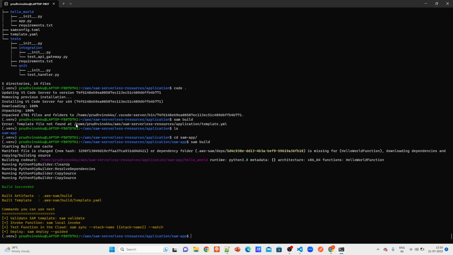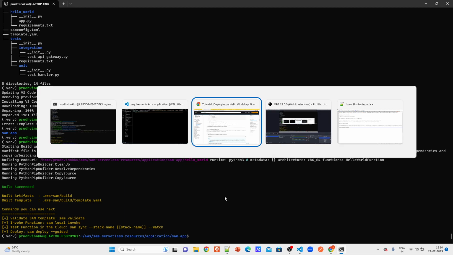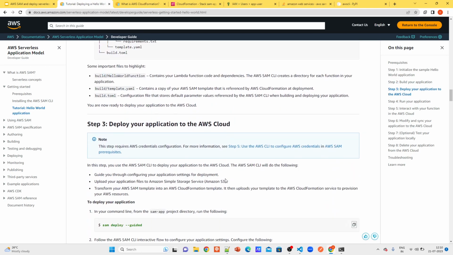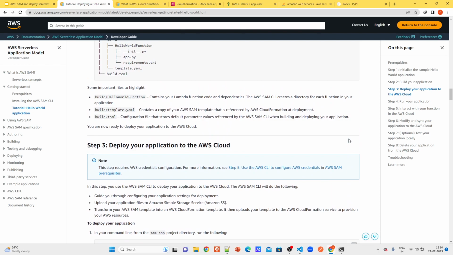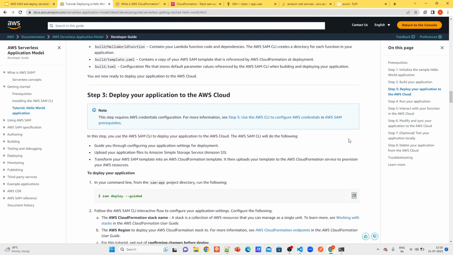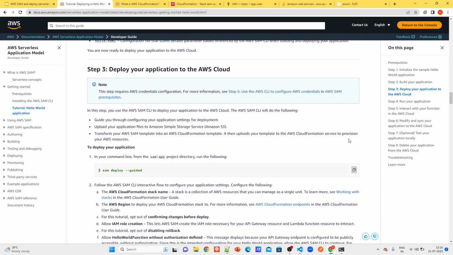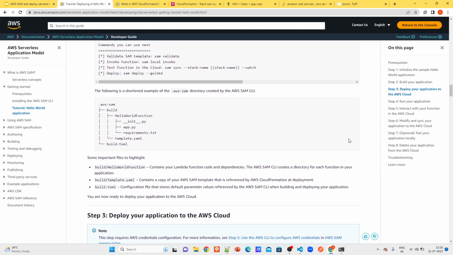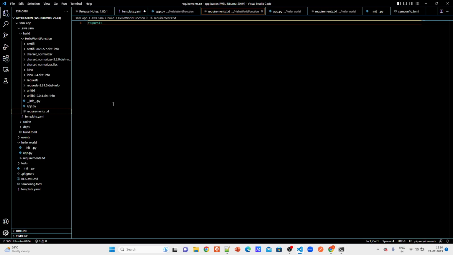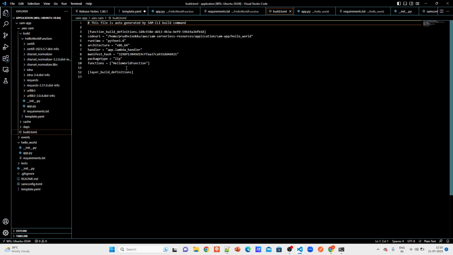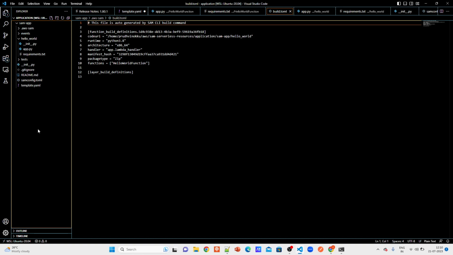So now let's deploy it. You can use SAM deploy guided, or if you have a configuration preset, you can SAM deploy with the configuration file, or you can specify it as arguments also. Another important thing is build.toml, where the build related information is present. This is about SAM build. Now let's get into SAM deploy.